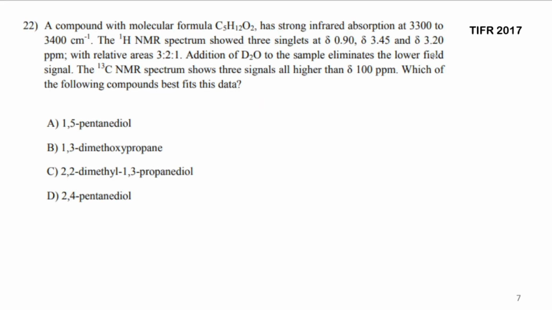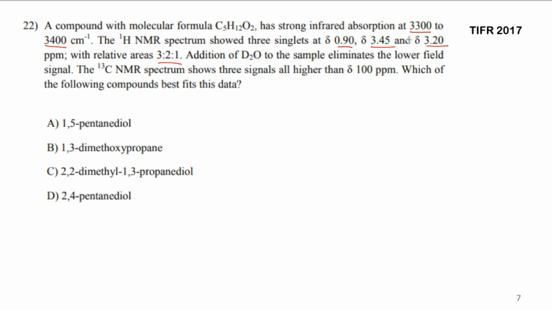All right, the next question says that the compound with molecular formula C5H12O2 has a strong IR band in the range of 3300 to 3400. Proton NMR spectrum shows 3 singlets at 0.9, 3.45 and 3.2 with relative areas of 3:2:1. So that means we have 3 types of hydrogen. Addition of D2O to the sample eliminates the lower field signal.